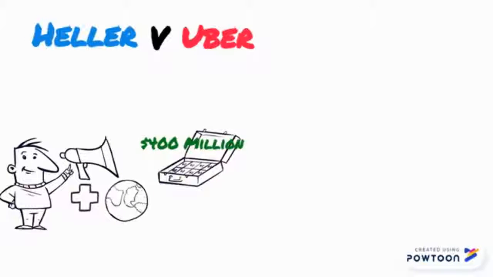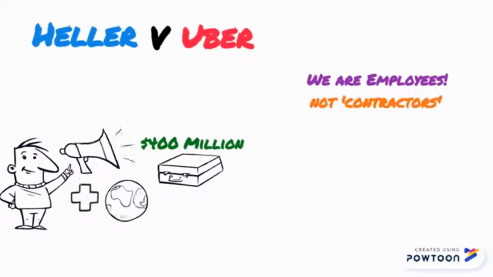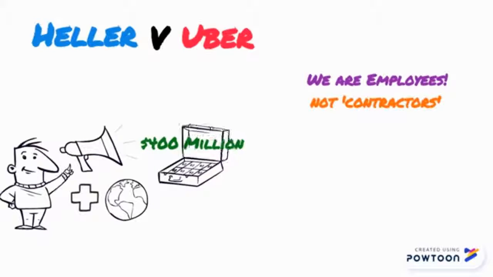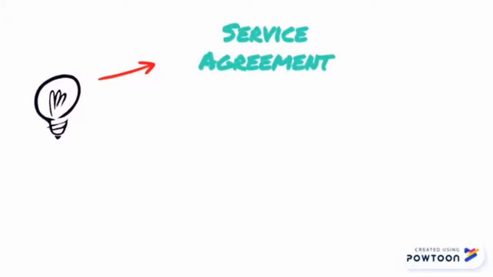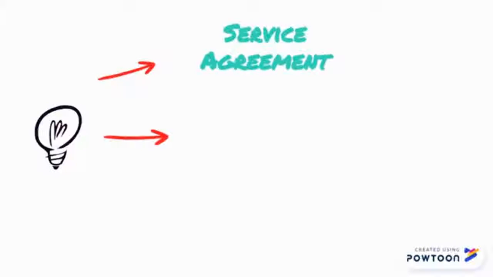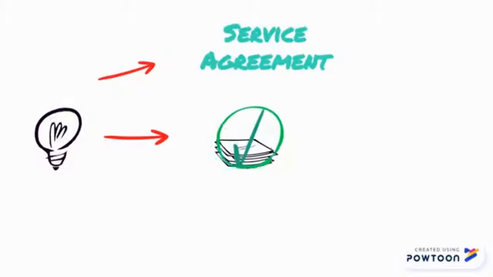This class argued that they should be considered as Uber employees instead of independent contractors in order to gain benefits under the Employment Standards Act. The important thing to consider in this case is the company service agreement. All Uber drivers have to scroll through and read a 14-page agreement and press I agree.